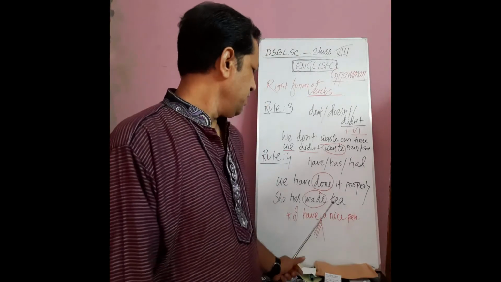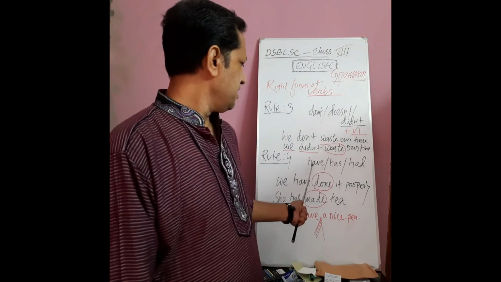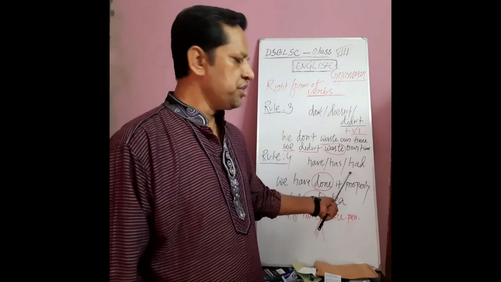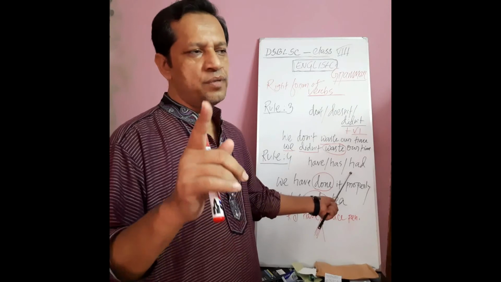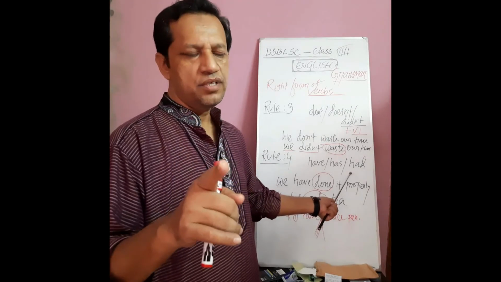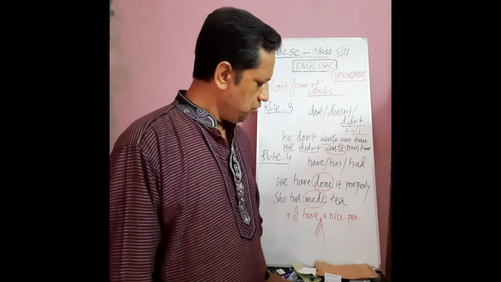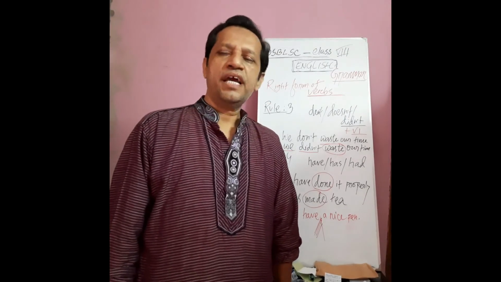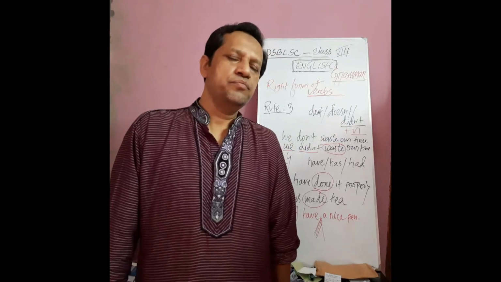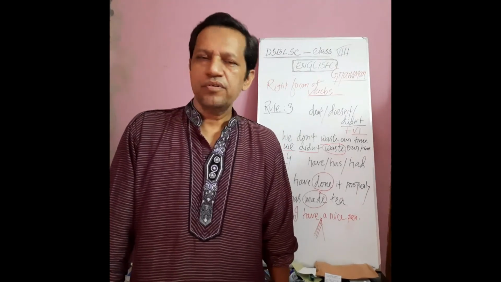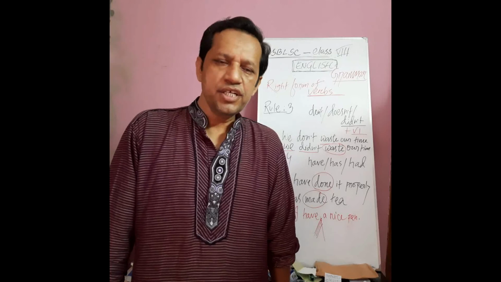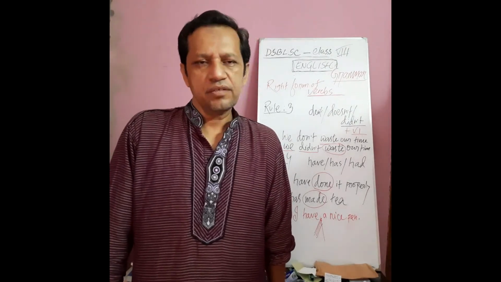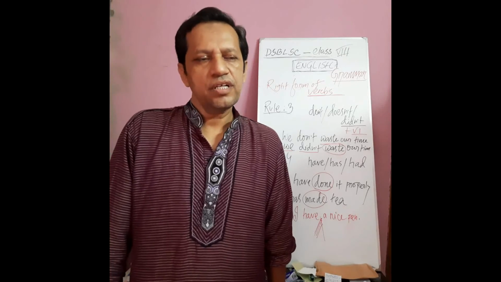And that's why we can learn that after have, has, or had, if we use a verb, then we have to use the V3 form of verbs, or we have to know that have, has, or had may also be used as a main verb. When have, has, or had is used as a main verb, there will be no other verb after it.